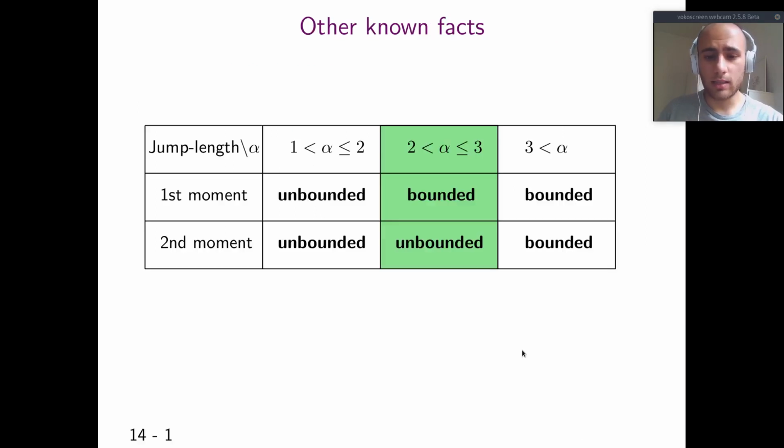The reason behind it is the first and the second moment of the jump length. When alpha is between 1 and 2, both of them are unbounded. When alpha is at least 3, both of them are bounded. When alpha is between 2 and 3, the first moment, the expectation, is bounded, and instead the variance is unbounded. We will see this intermediate case turns out to be optimal in our problem.